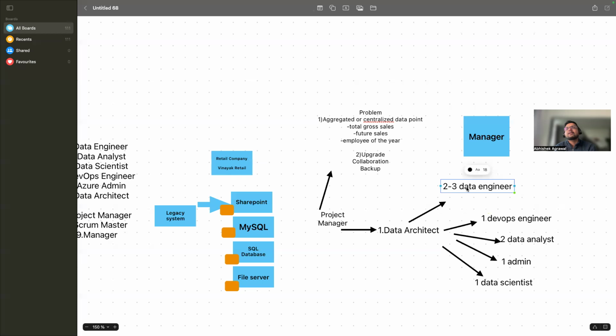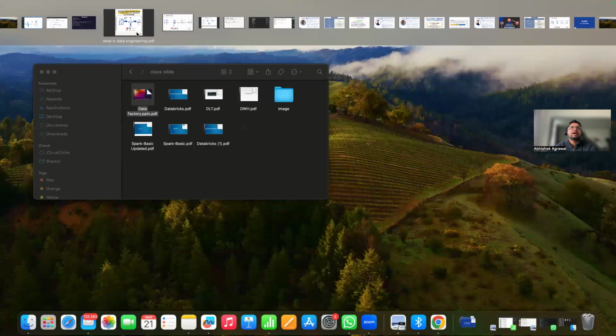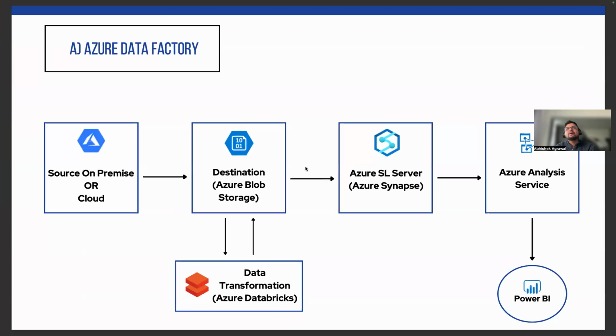Once we have a data architect and a data engineer in the team, how will the data engineer log into the system and into this particular architecture? We have this architecture diagram, but suppose an application is created on the internet, how can that architecture be secured, and how can each developer log in?